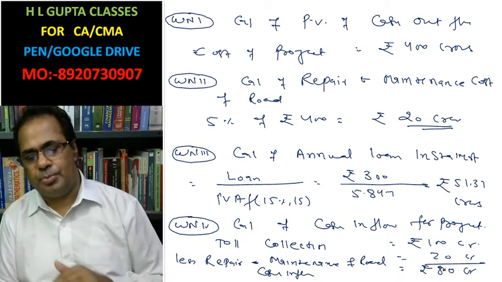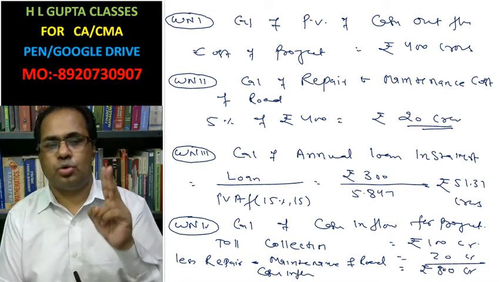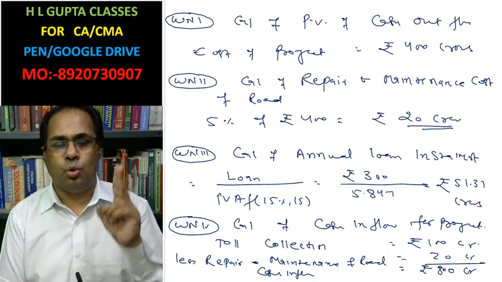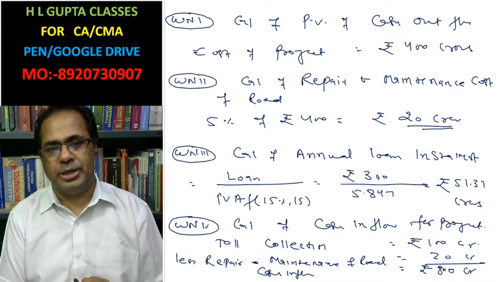For calculation of project IRR, we need to calculate net present value at two rates. One net present value should be positive and the other net present value should be negative.